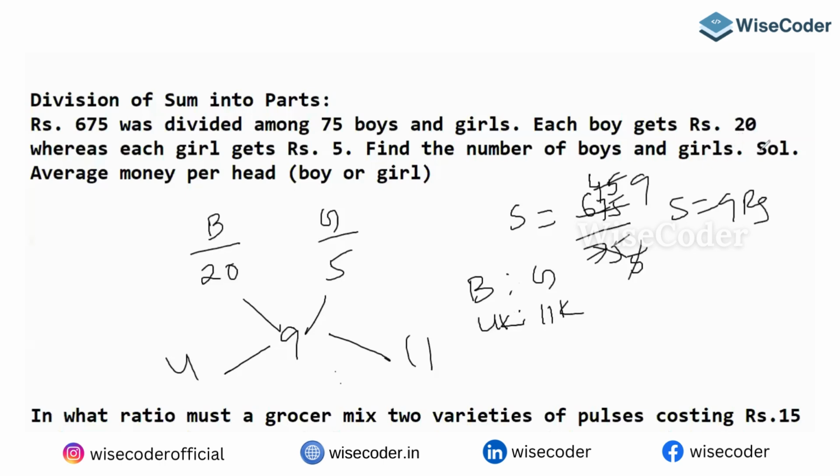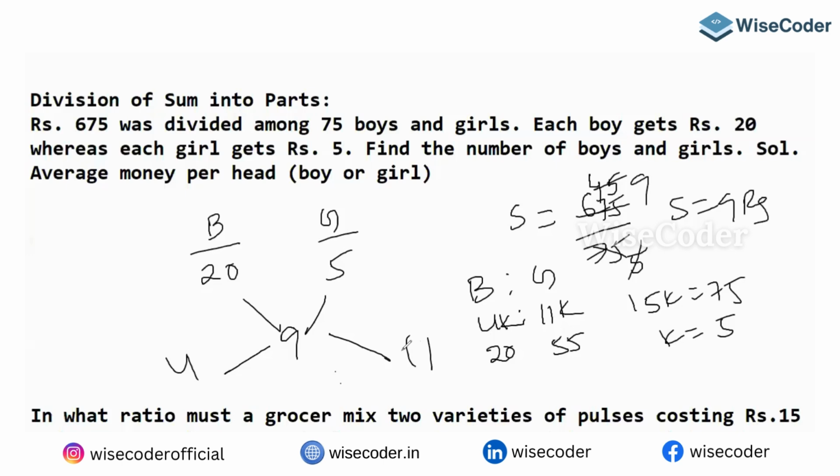Find the number of boys and girls. The total is 15 parts, so 15k is equal to 75. Then k is equal to 5. So boys would be 4 fives, which is 20. Girls would be 11 fives, which is 55. So 55 plus 20 gives you 75. See how beautifully we can answer our questions.